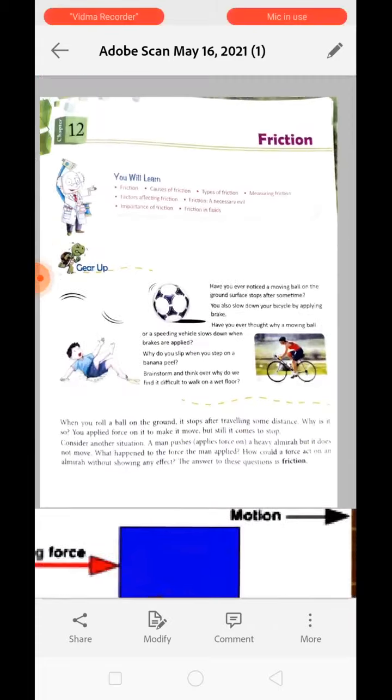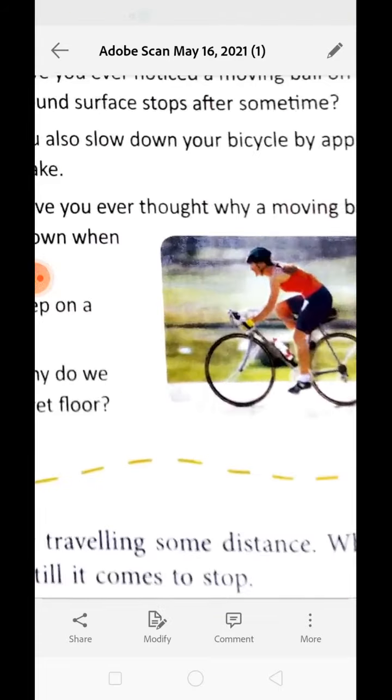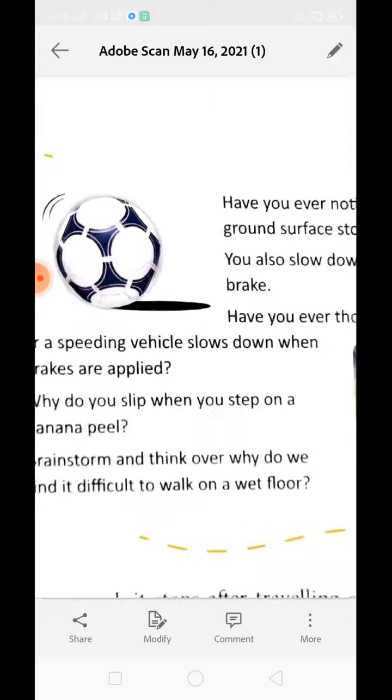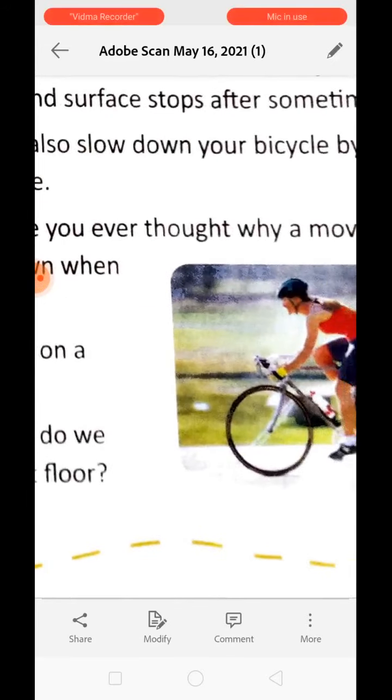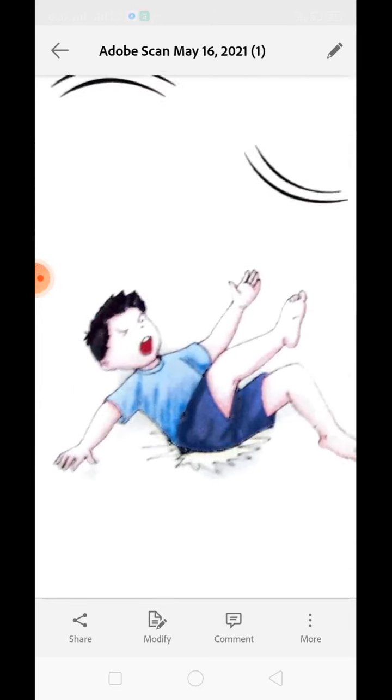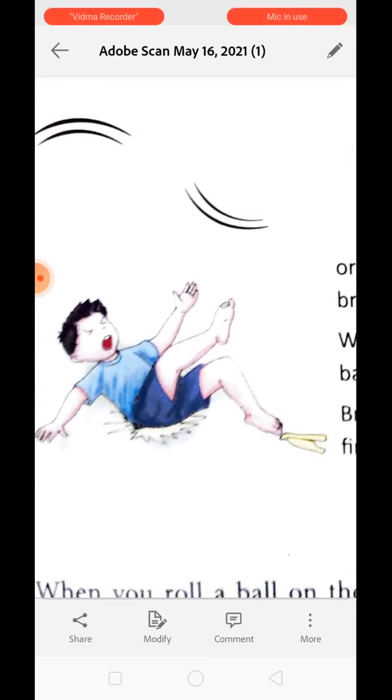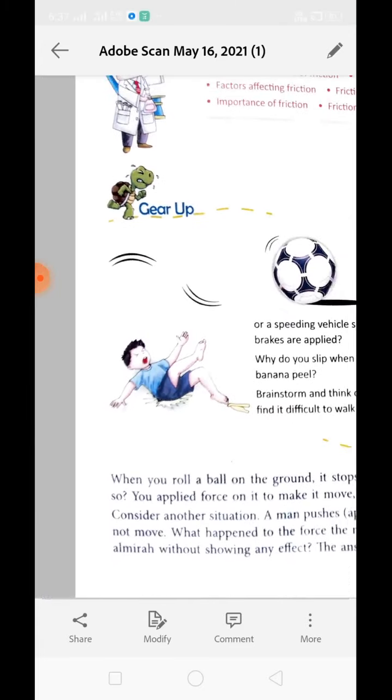The ball gets stopped, the child slips, or the cycle slows down. Actually, the ball and the cycle are both slowing down because there is a force acting on the objects that are in motion. And the child slipped over here because that force is less because of the peel of the banana. Understand, this force is termed friction. Friction is a natural force which acts on a body whenever the body is in motion.